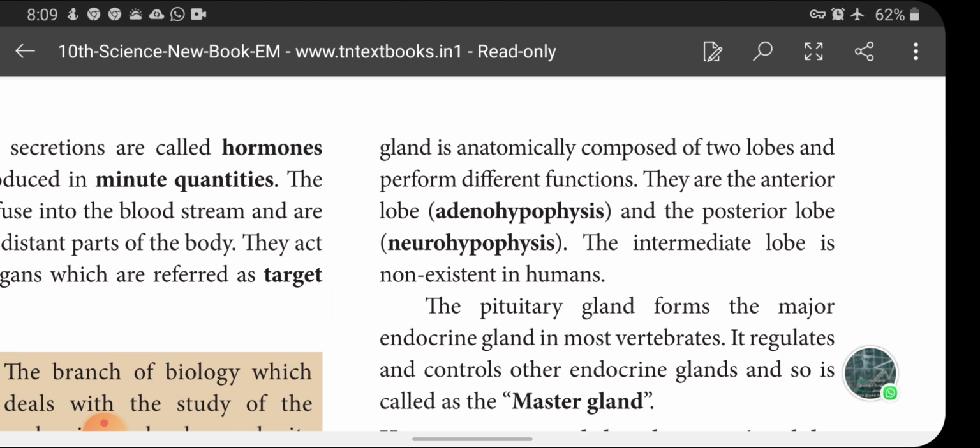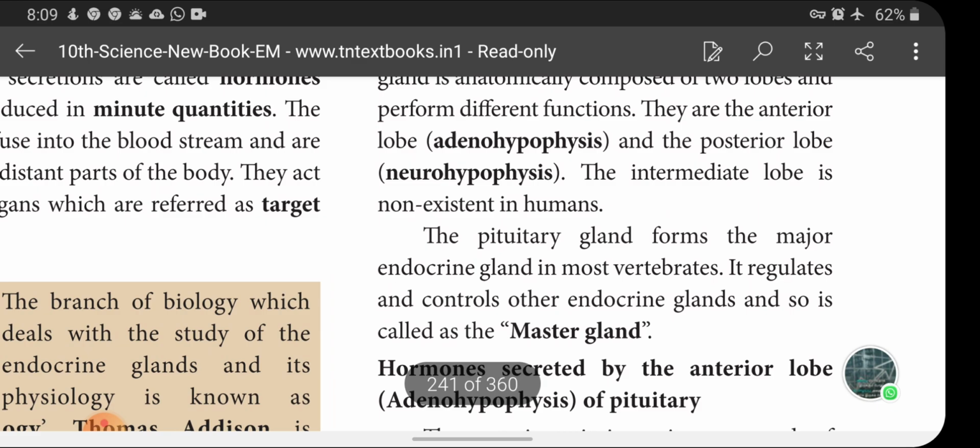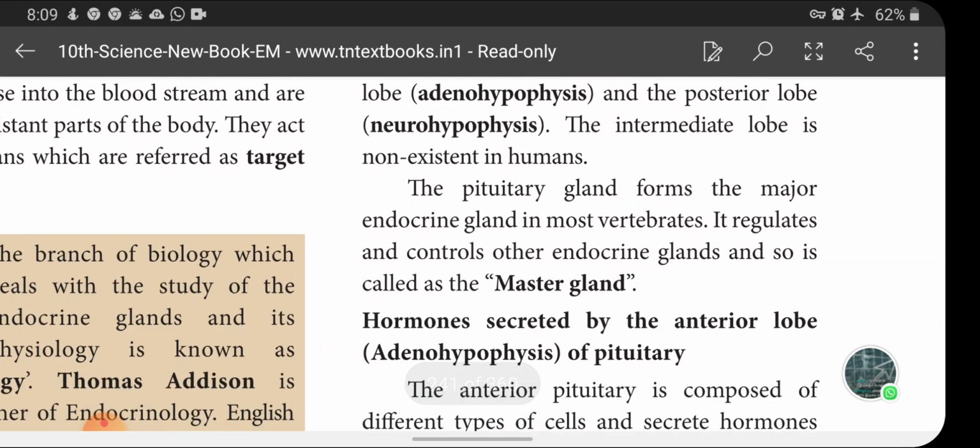There are two regions, anterior and posterior. The anterior region of the pituitary is the adenohypophysis, and the posterior region is called the neurohypophysis. The intermediate lobe is non-existent in humans. Okay. So actually there is a lobe present in between these two regions, but it does not exist in humans.